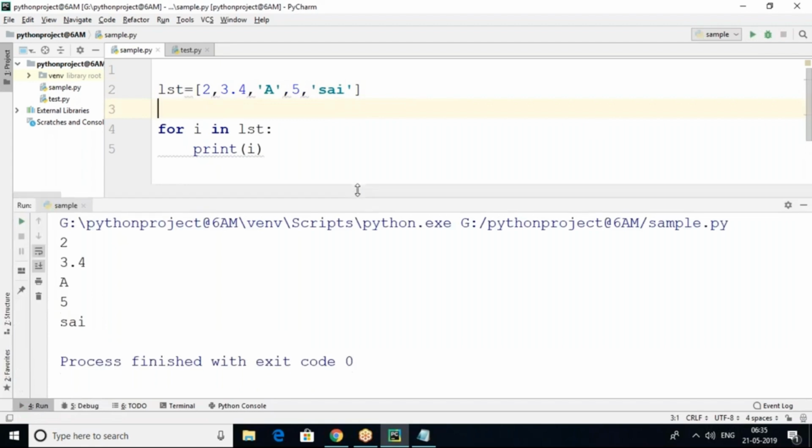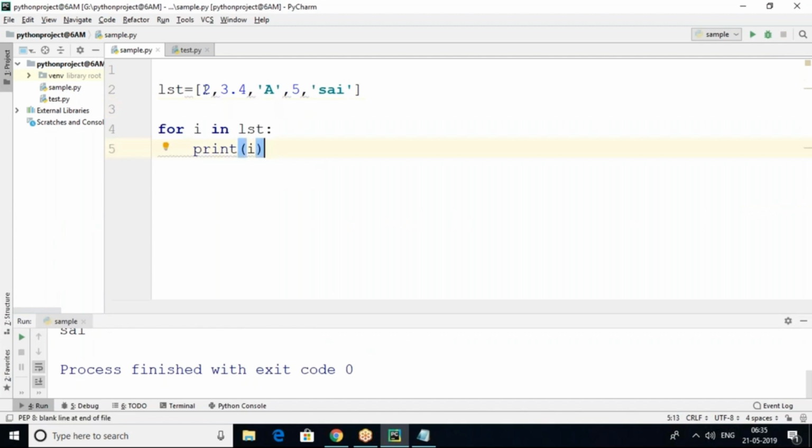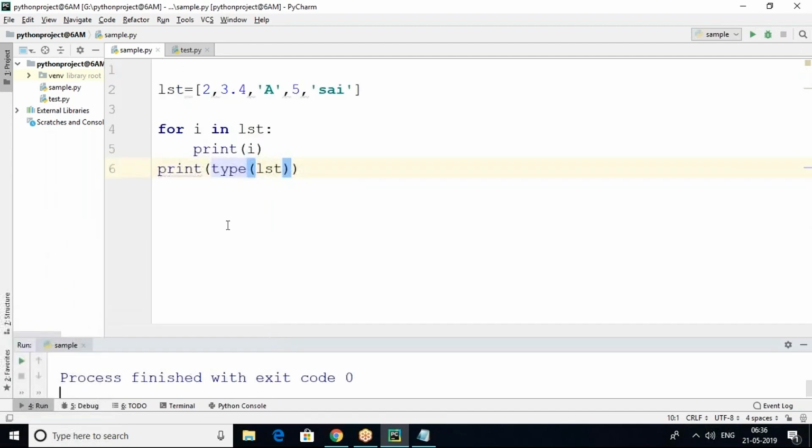Yes, it will read. Now you can see 2, 3.4, A, 5, psi. So every item type I want to know. For example, if I say print LST, and type of LST, what will you get using the type function? The type function is used to get the type of the list. Type of list is what? List type only. But I want to know each item's type actually.